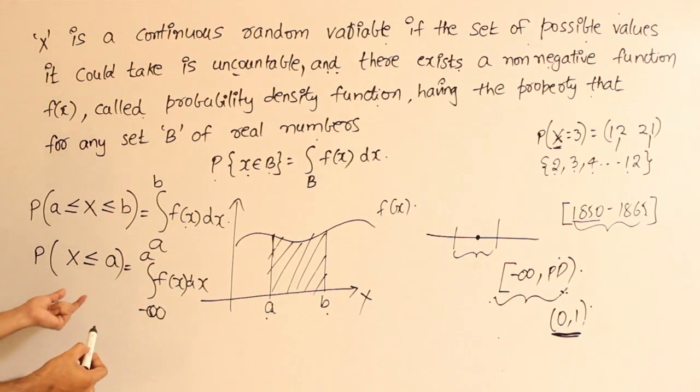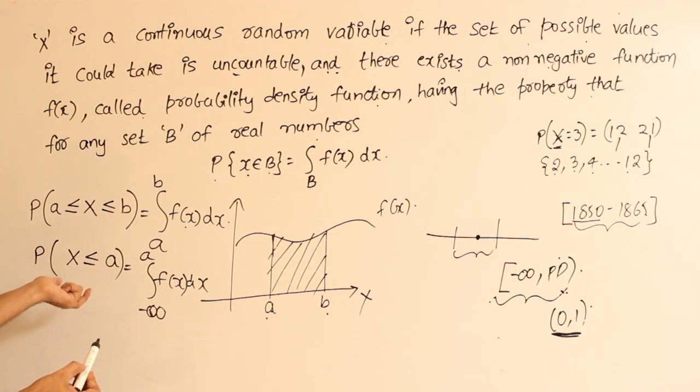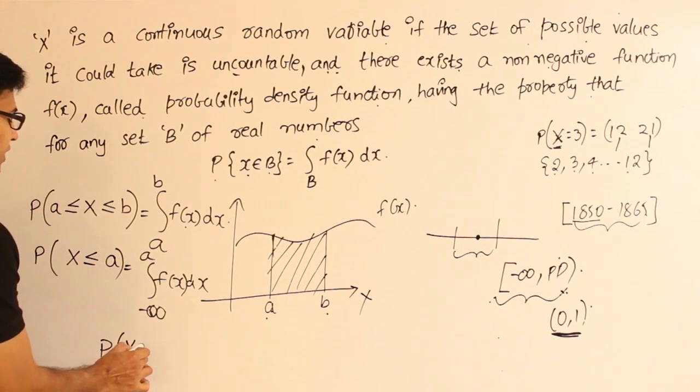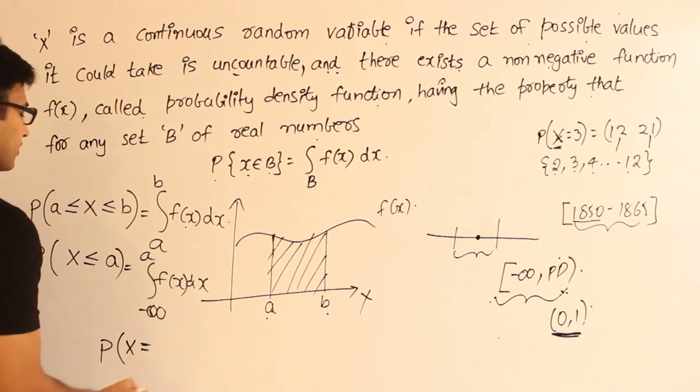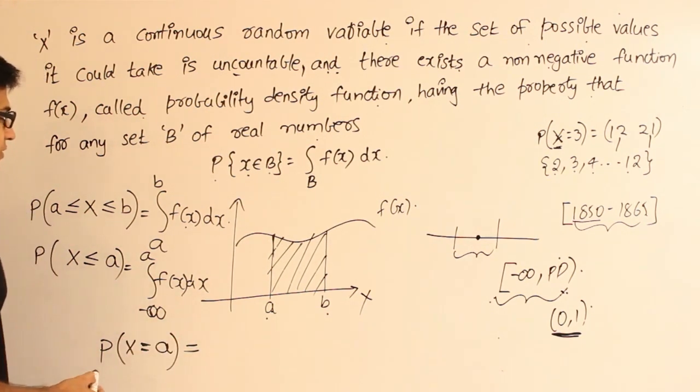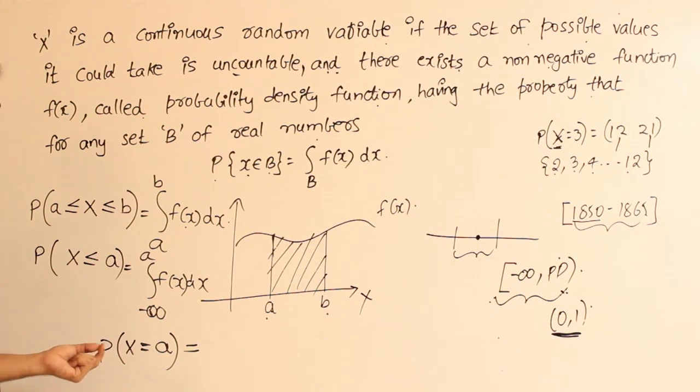Got it? Now interestingly, since it is the area under a curve, if you try to find the exact probability that a continuous random variable will take some particular value a, it is nothing but the area under the curve between this range, and the range is from a to a, isn't it?